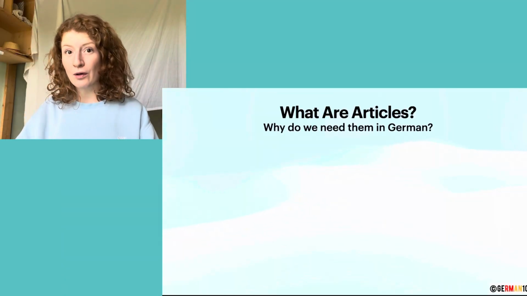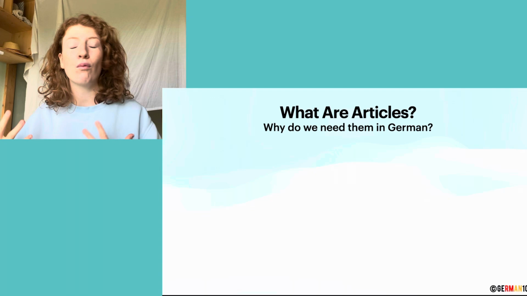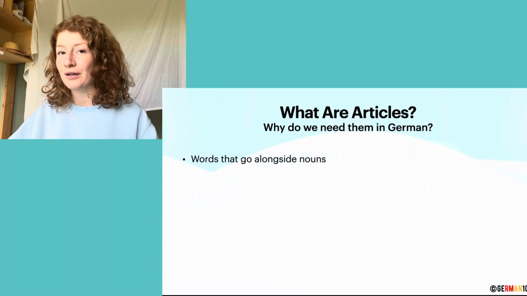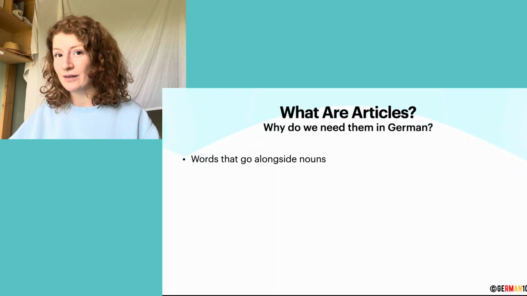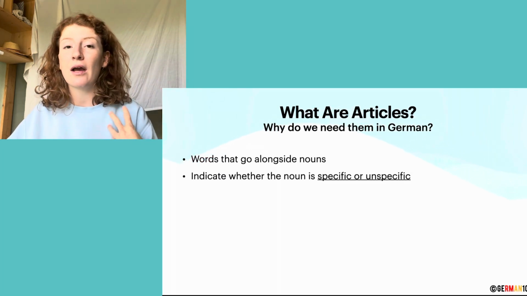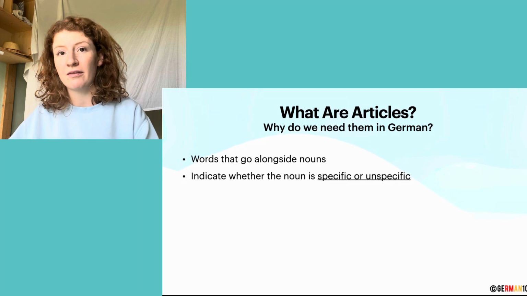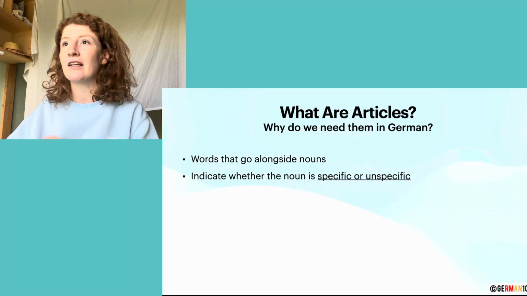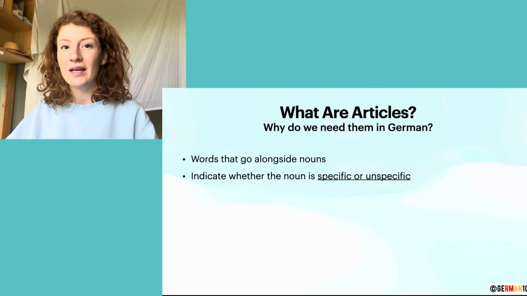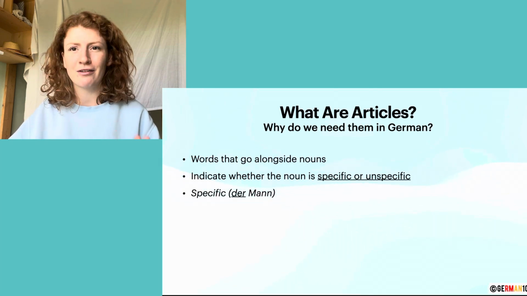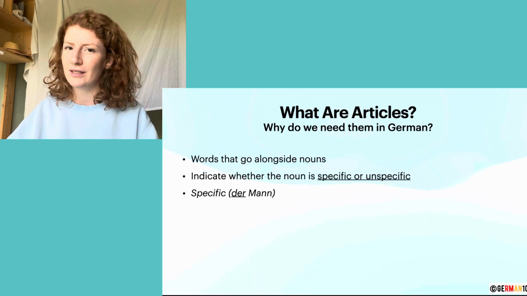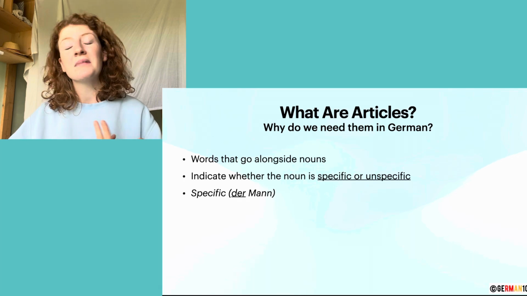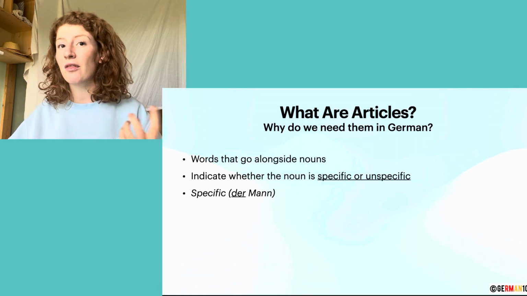First, let's talk about what are articles and why do we need them in German. So, articles are words that go alongside nouns, and they indicate whether the noun is specific or unspecific. In English, the specific article is the, and it goes for every noun, the. In German, it's a little bit different. We have different articles, but we'll go into that a little bit later. But for now, an example for a specific article would be der Mann. Der Mann means the man.